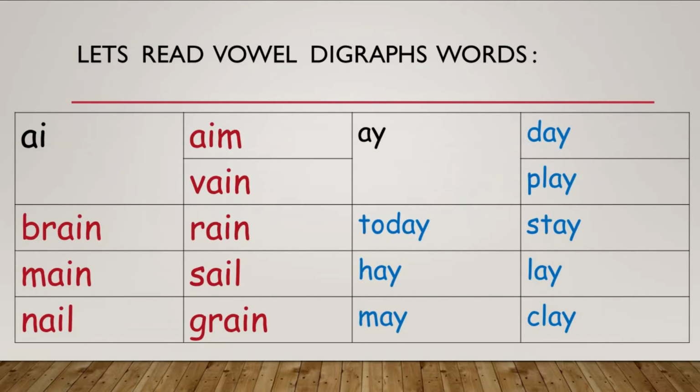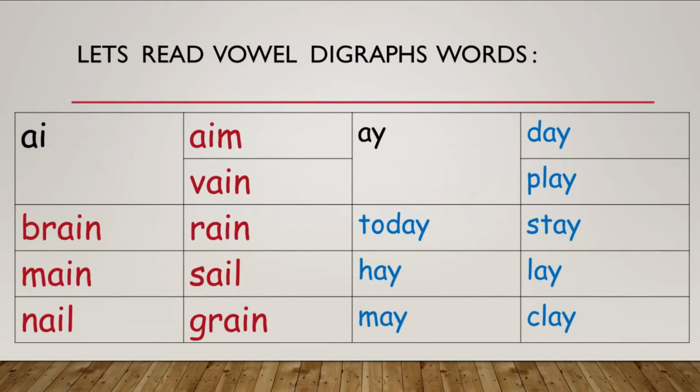Similarly for others, B-R, br, A-N, brain, R-A-N, rain, M-A-N, main, S-A-L, sail, N-A-L, nail, G-R, gr, A-N, grain.